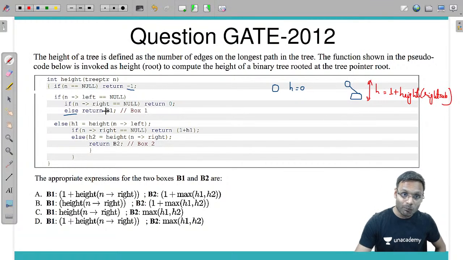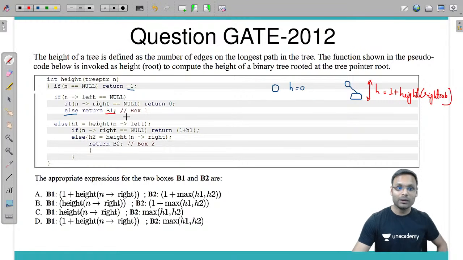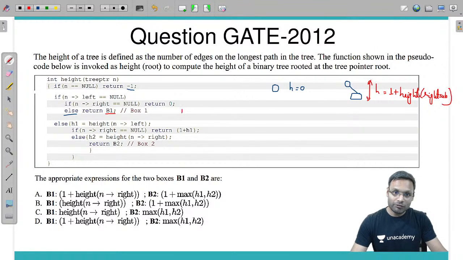So what should be the box B1? Box B1 should be equal to 1 plus, return 1 plus the height function called with t's right child.